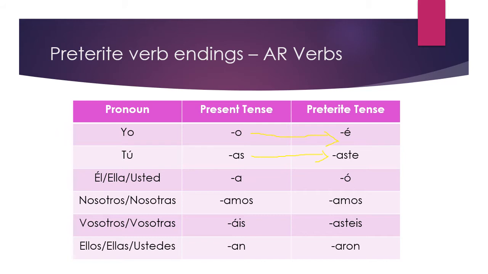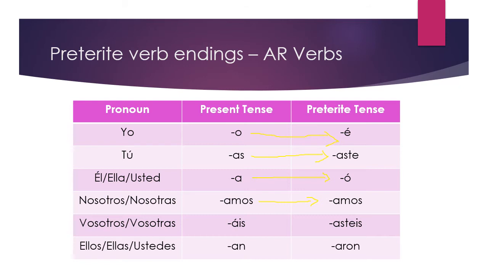For él, ella, and usted, the preterite tense ending is ó. Note that it's an o with an accent mark because otherwise you'd get it mixed up with the present tense yo. Okay, so él, ella, y usted, ó. This one's super easy. Nosotros and nosotras still goes with amos. That's the exact same as in the present tense.